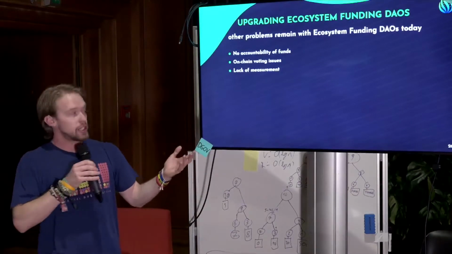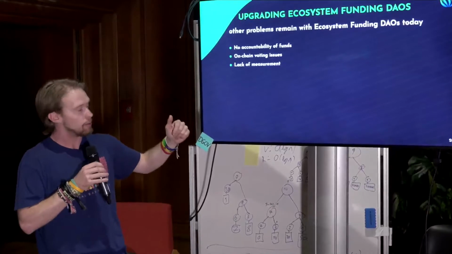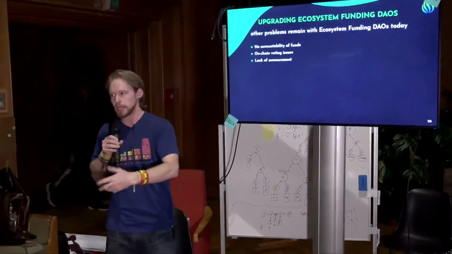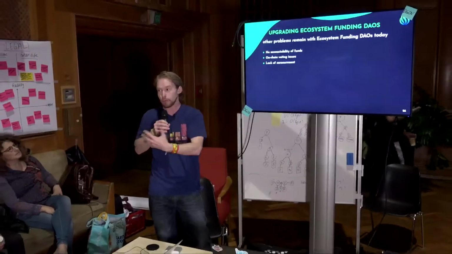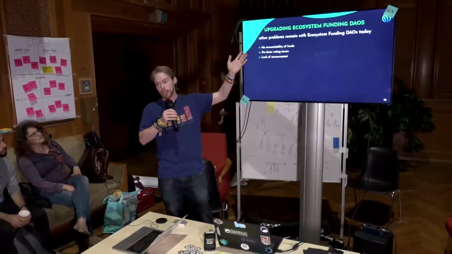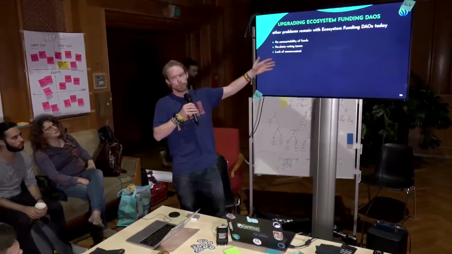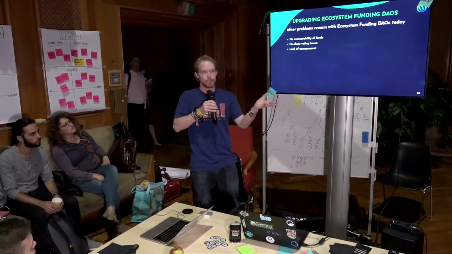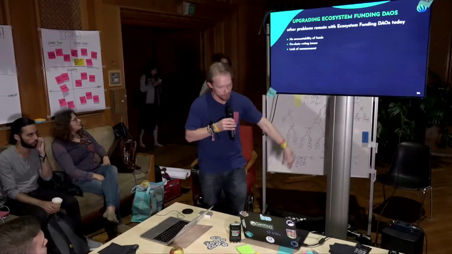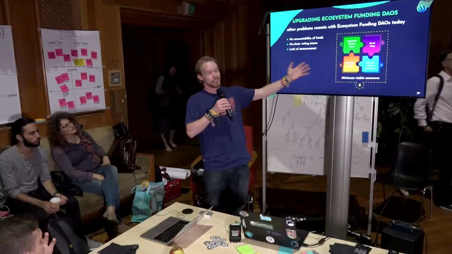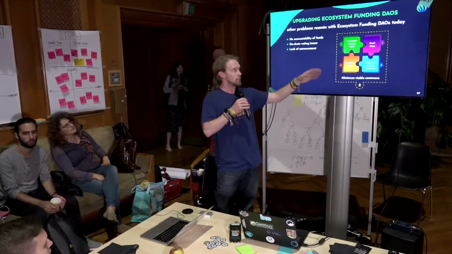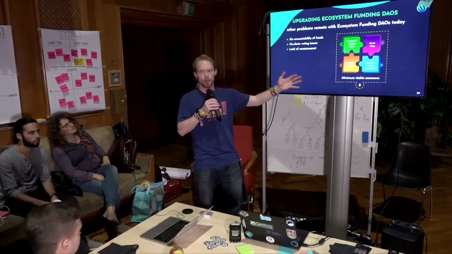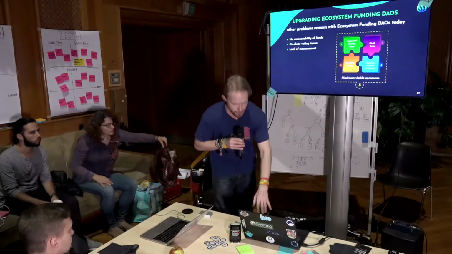And we have further upgrades to come. There are still some issues with ecosystem funding DAOs around the accountability of funds. At this point in time, someone comes up with an idea, they get money, maybe they go and complete that idea, maybe they just run off with the money, we don't know. We need a proposal and escrow system. On-chain voting issues, obviously we have all sorts of issues with voting on-chain in every ecosystem that's working today. And we have a lack of measurement of impact. So what is this? This is basically the Common Stack roadmap. We're building each of these components to deal with issue by issue, and we think that everyone in the space could use this minimum viable commons to make your DAOs a success.